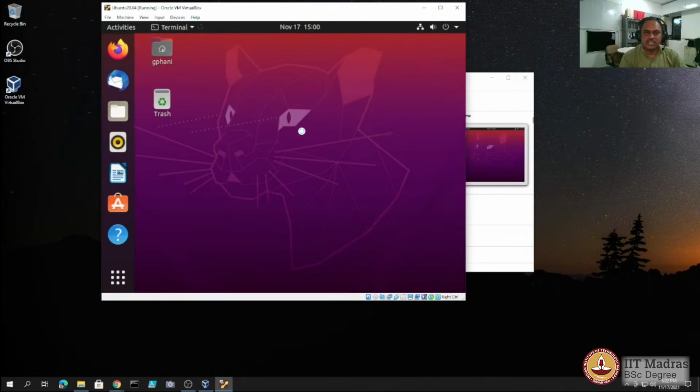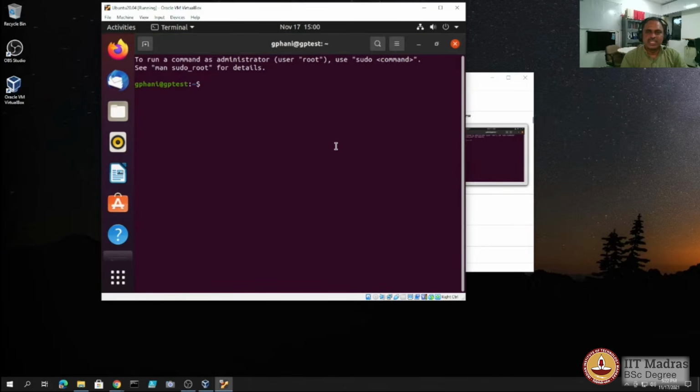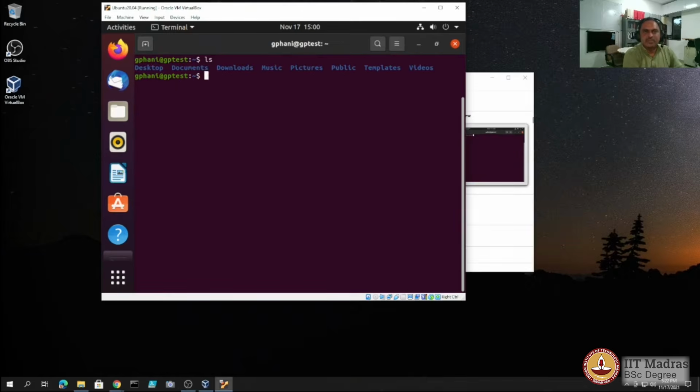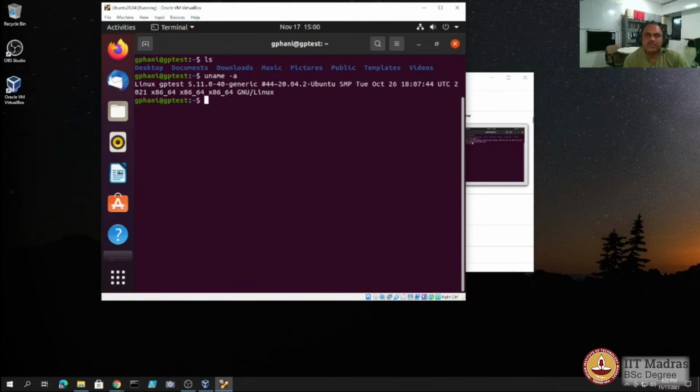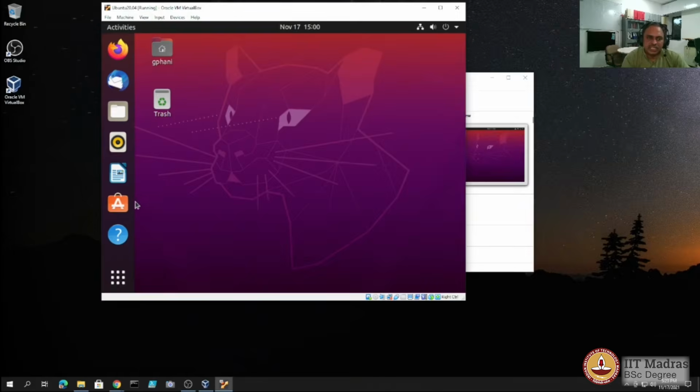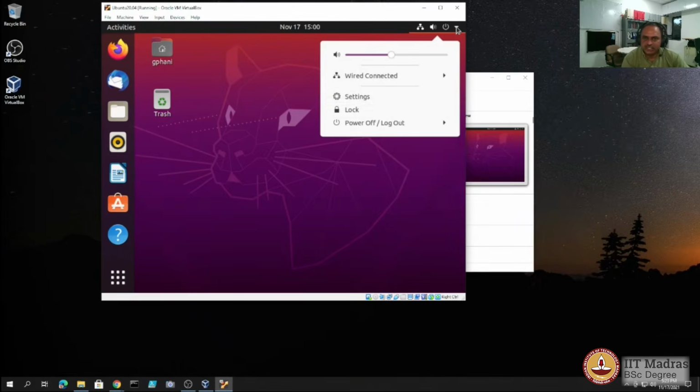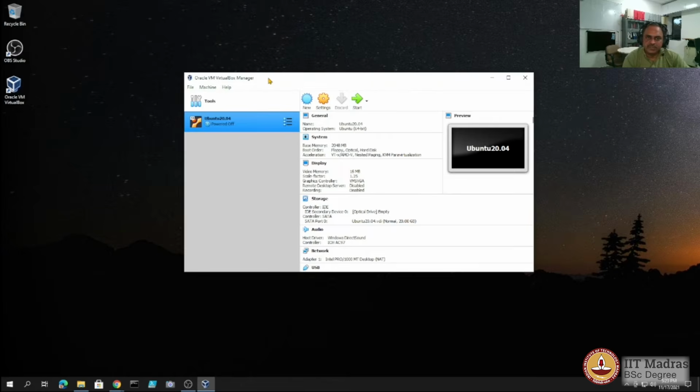Okay, and we now have the terminal open, and we can see that it's running kernel 5.11, and we have a full-fledged Ubuntu 20.04 LTS up and running as a virtual machine on top of Windows. We can shut it down at any time that we are done with our work, and we are back to the VirtualBox Manager, and here we can anytime change the settings.